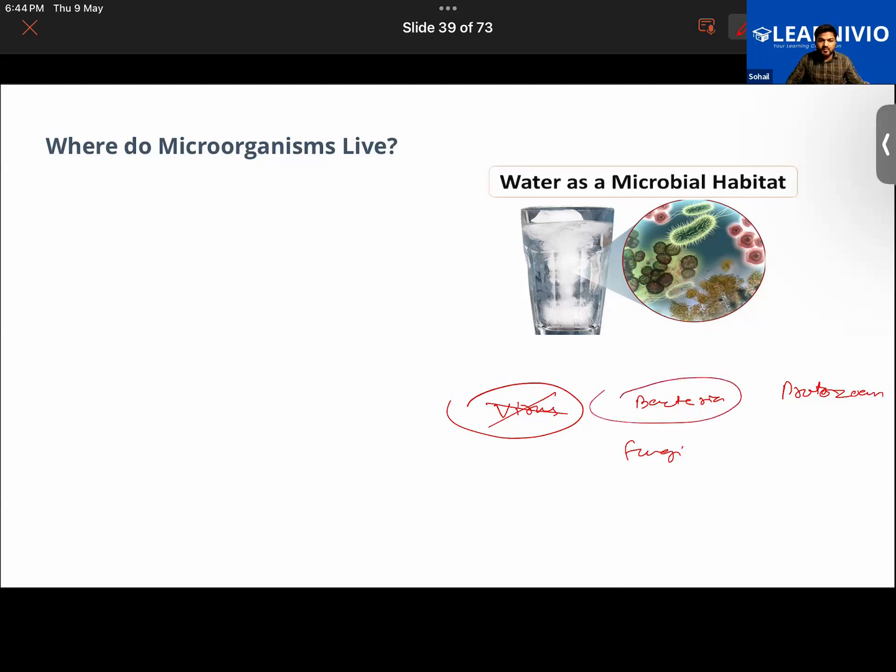Which one of them is a plant-like organism? Fungi? No, I haven't written its name over here. It's this one, algae. Which one of them is an animal-like organism? Like we talked about protozoans. Particularly, protozoans are said to be animal-like organisms.